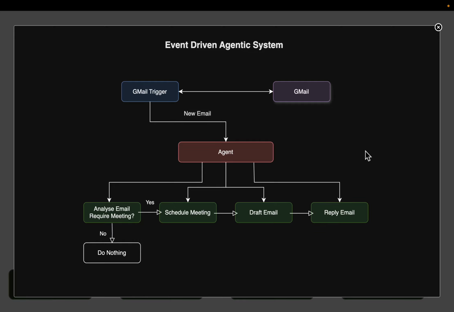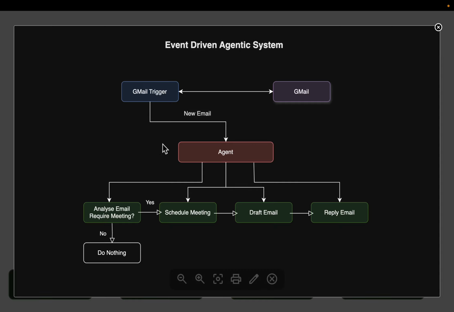Now, similarly, what if we can trigger AI agents based on some event happening? So we don't want to trigger these AI agents manually, but once the event has happened, that event itself triggers the AI agents. Okay, so these are called event-driven agentic systems.